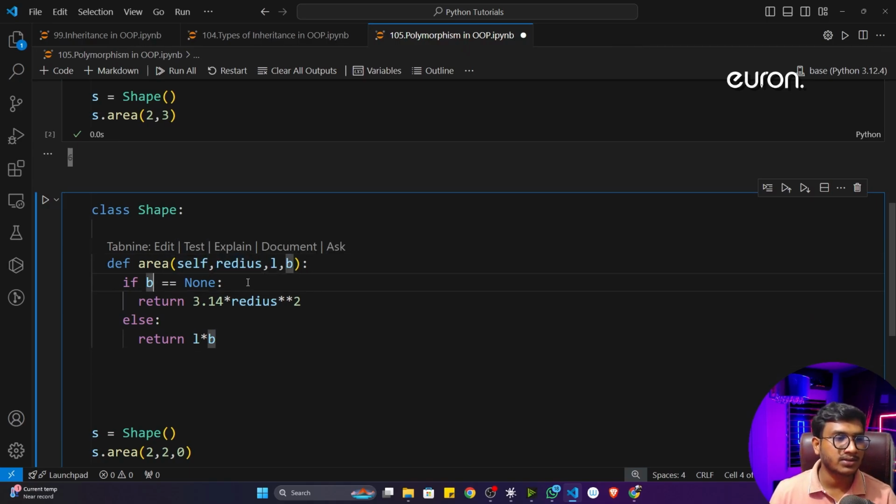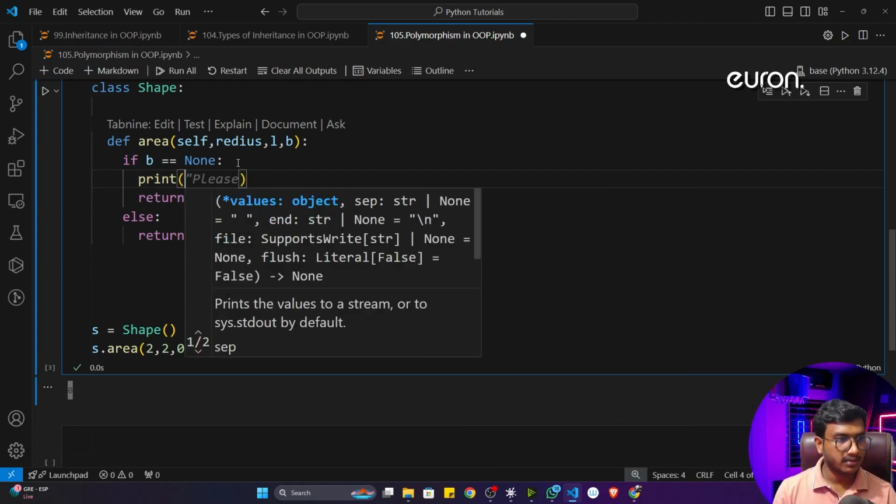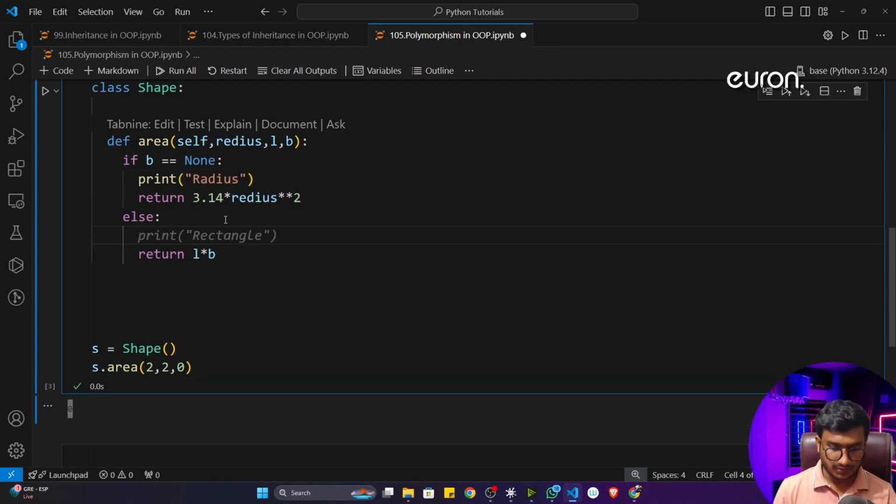If my B is equal to none, that means you're not giving any B value, so you want to calculate the radius. Here I'm returning the radius calculation. Otherwise, I want to perform L multiply by B. Now I've defined the object, so to understand it, I can just write a print function here, one for radius and one for multiply.